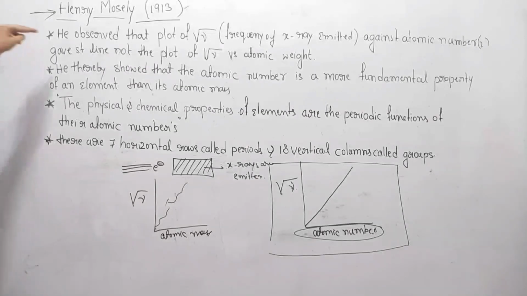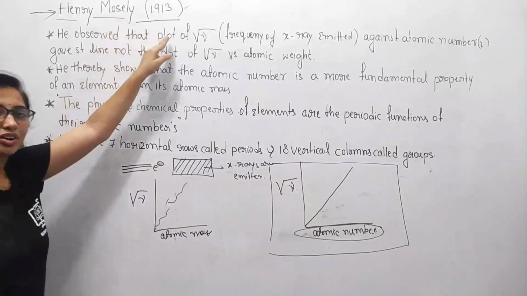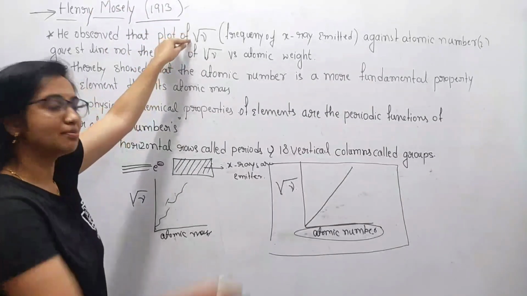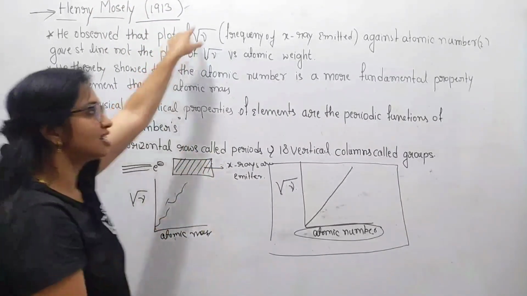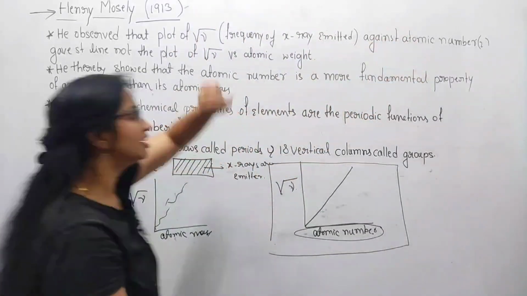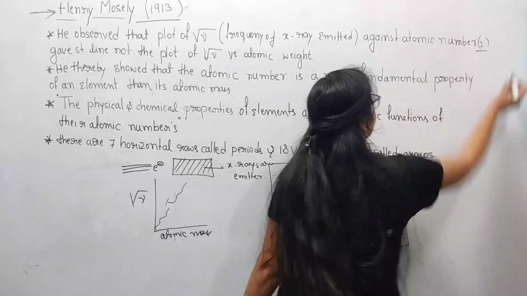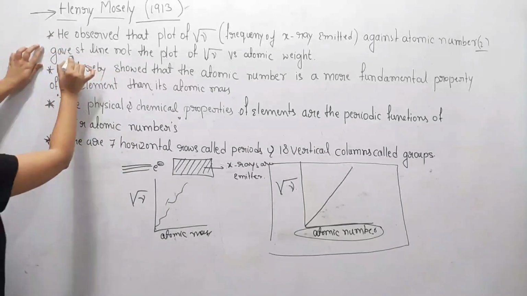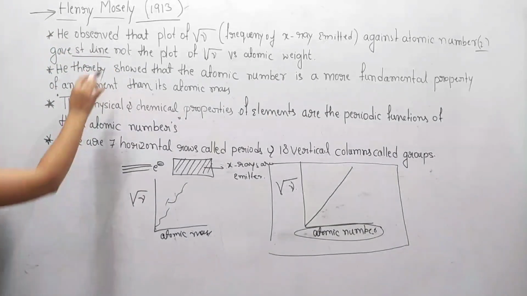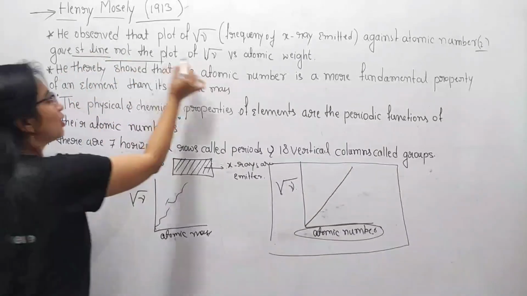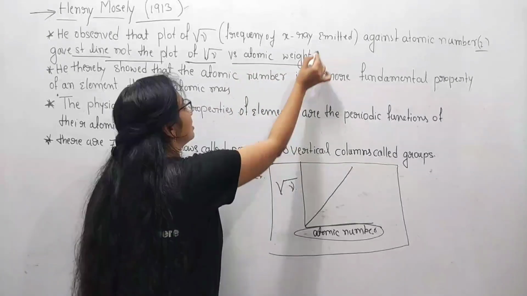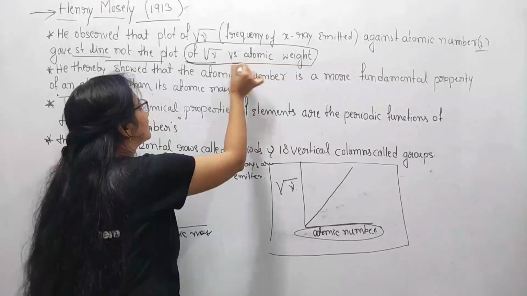See here, he observed the plot of the square root of the frequency of X-rays emitted by these different elements against the atomic number, denoted by Z. Then he got a straight line, and remember, not a plot of the square root of frequency versus atomic weight.